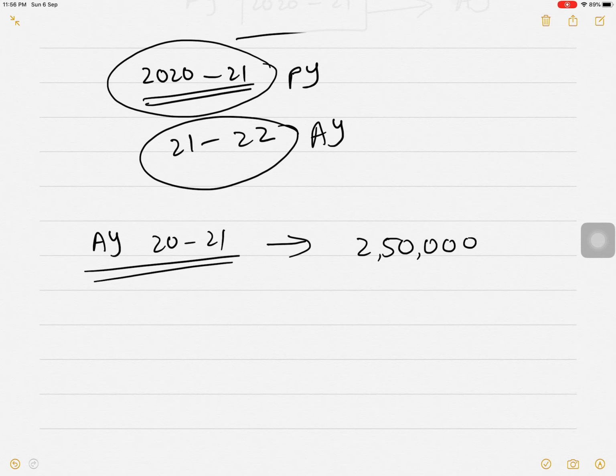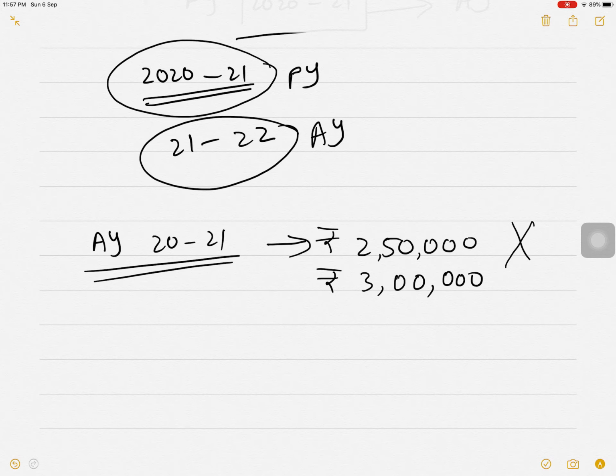If your age is less than 60, your exemption limit is 2,50,000. That means if your income is 2,50,000 or less, you don't need to pay any tax. If your age is more than 60 and less than 80, then you are a senior citizen. In that case, the exemption limit is 3 lakh.